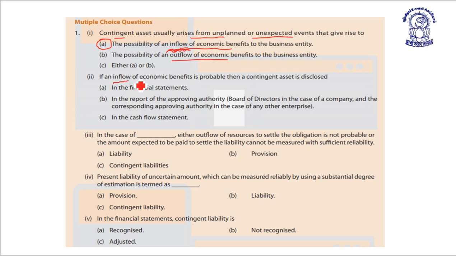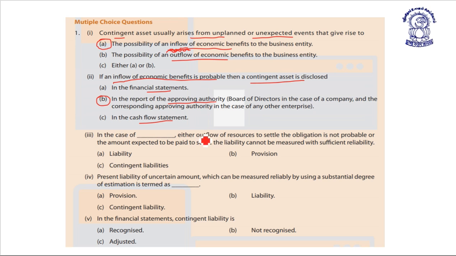Next, if inflow of economic benefit is probable, then a contingent asset is disclosed in the financial statement, in the report of the approving authority, the board of directors in case of a company and the corresponding approving authority in case of other enterprises, or in the cash flow statement. If the inflow of economic benefit is probable, then a contingent asset is disclosed in the report of the approving authority. So the correct answer is answer B, because a contingent asset should not be disclosed in the financial statement.